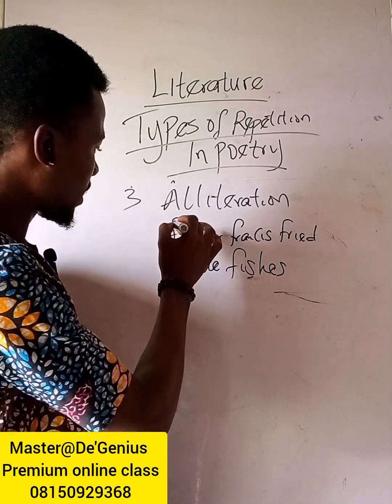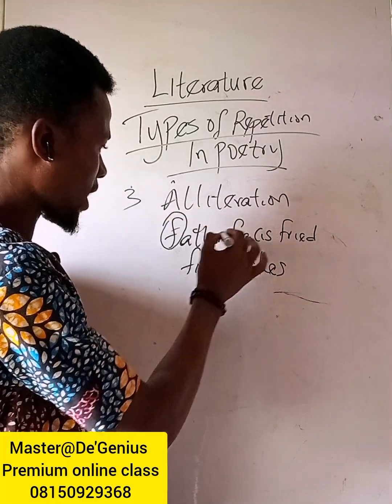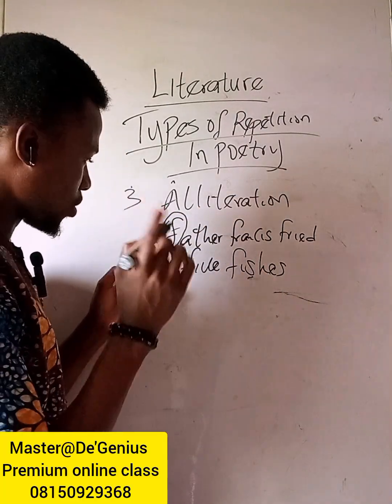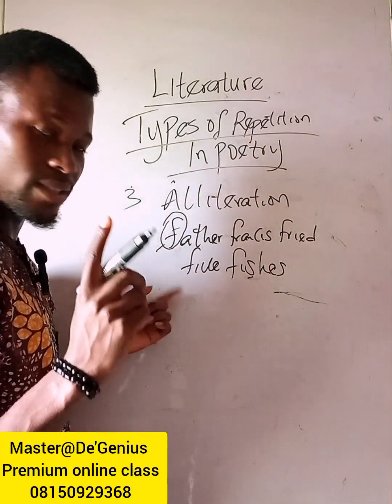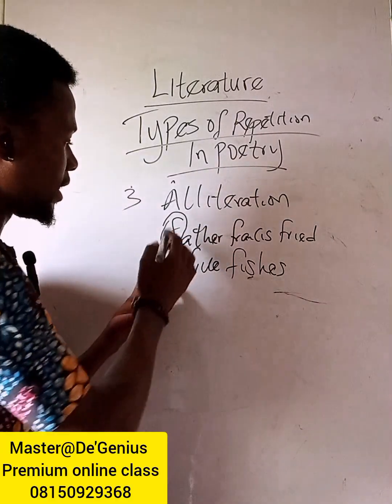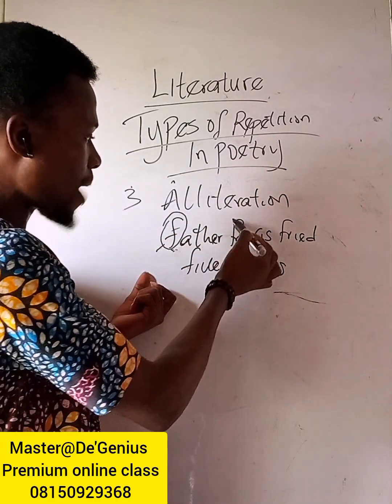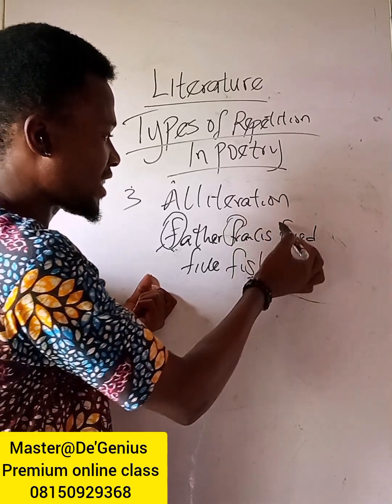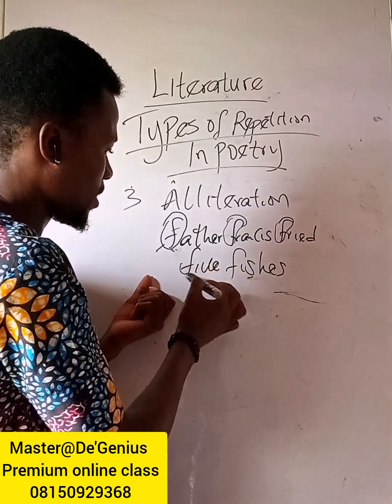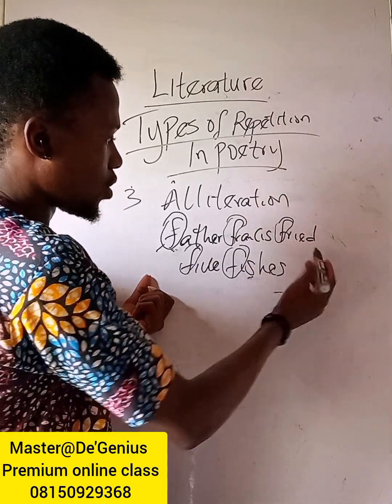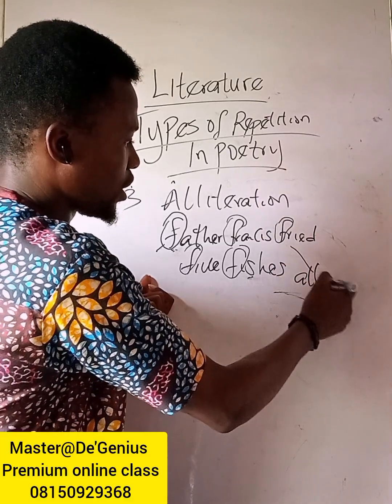What do you have here? This repetition at the initial. Note, F is a consonant. Then, secondly, the repetition of this F happens at the beginning, at the initial of each word. So this is alliteration.